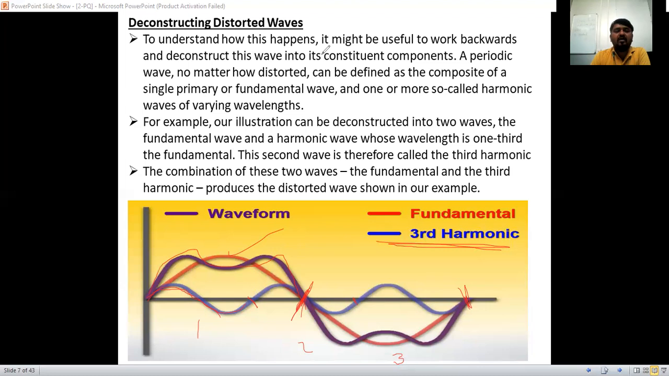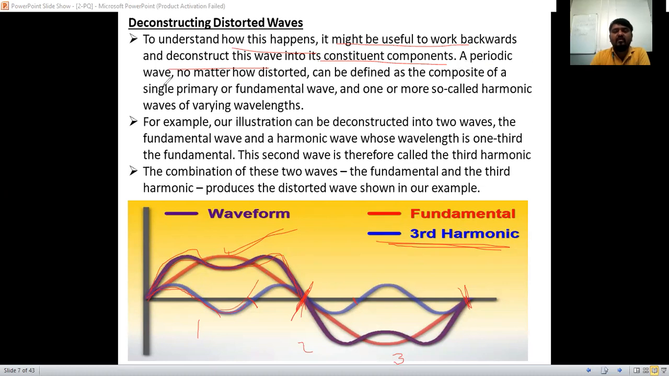The same thing I have explained here. To understand how this happens, it might be useful to work backward and deconstruct this wave into its constituent components. To understand how we got the distorted waveforms here now, we have to deconstruct this one. How to deconstruct? First, we have to draw the fundamental. Then, why it is up? Because of the harmonics. Why it is down? Negative cycle of the harmonics. Like that, up, down here, we can draw here.